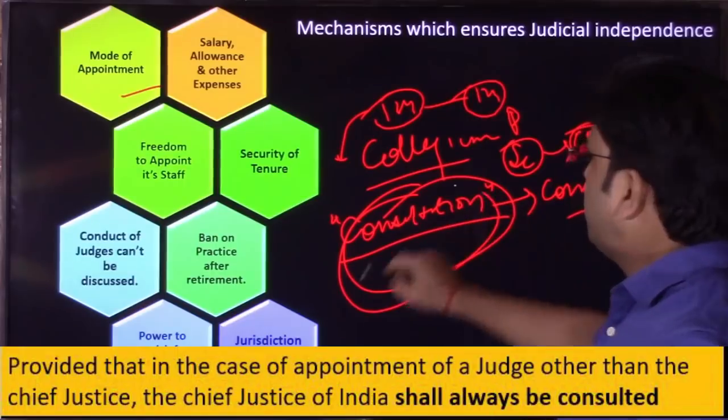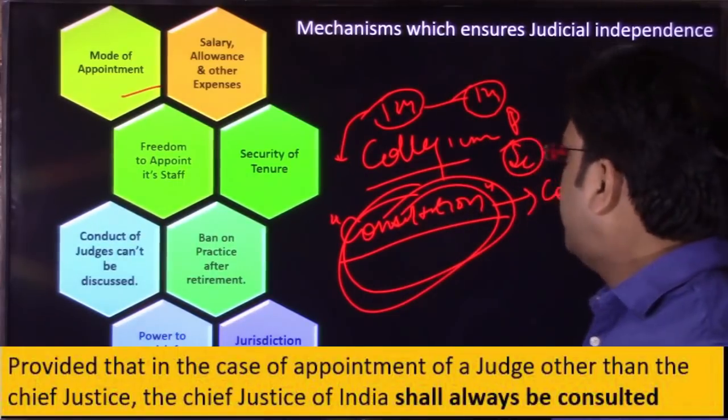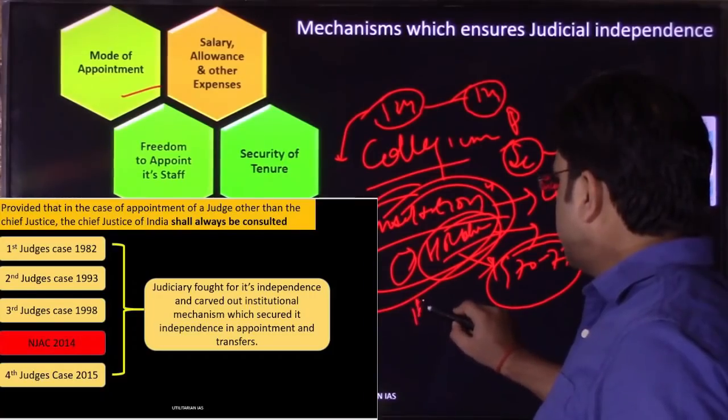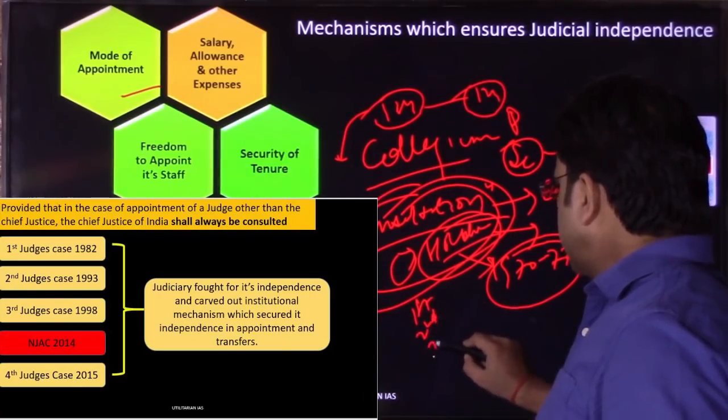But the meaning of consultation was not clarified in this article, and that led to abuse of this word from 1970 to 1977, with the appointment and transfer of Sarkari judges. We had discussed all that at length, how there were two judges, HR Khanna and the other judge who was superseded, they were not made Chief Justice of India. Finally you had the three judges cases: first judge case, second judge case and third judge case.